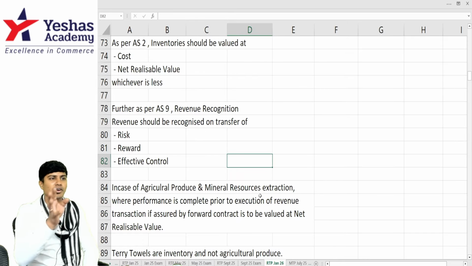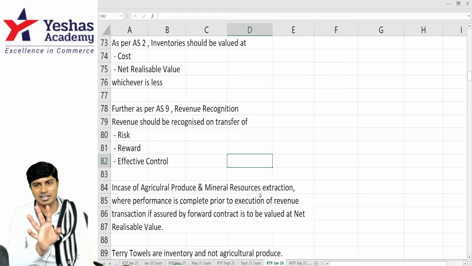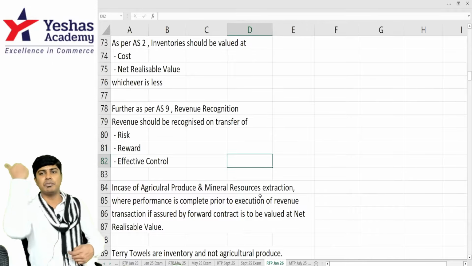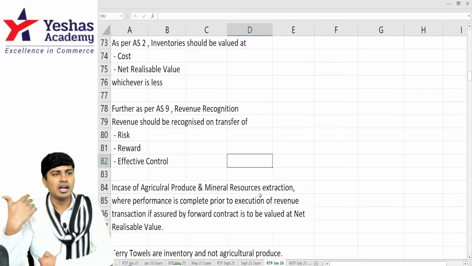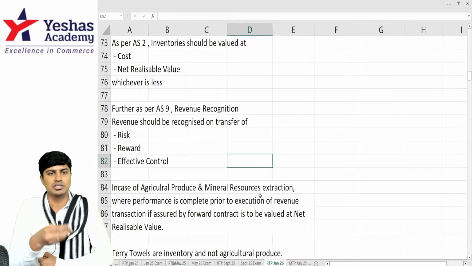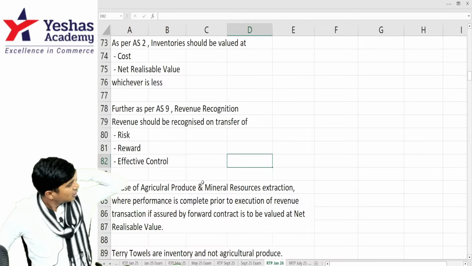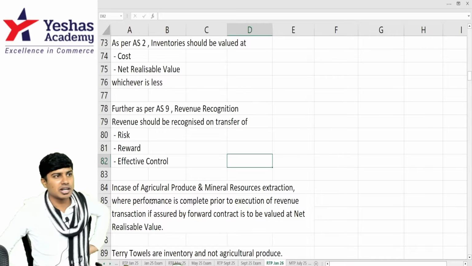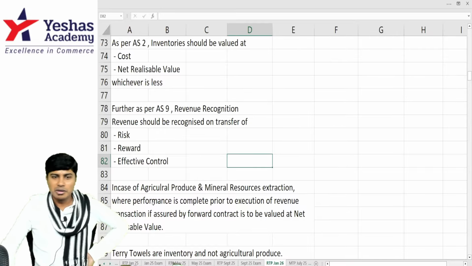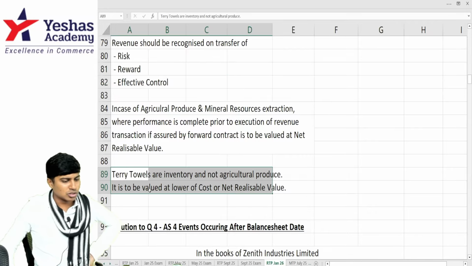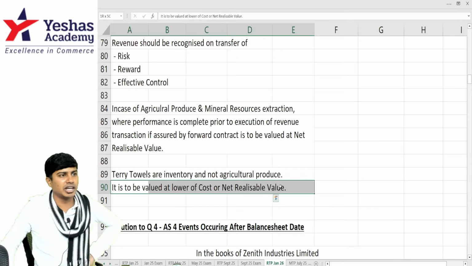So towel might be made out of cotton, might come out of plant, might be agricultural produce, but towel ultimately is not agricultural produce. If that is the case, then I'll sell masala puri tomorrow and say it is agricultural income. Why? It has peas, it has carrot, it has radish, everything. No, incorrect. So agricultural produce and mineral resources can be valued at NRV, but terry towel is not agricultural produce. So it should be valued at lower of cost and NRV.